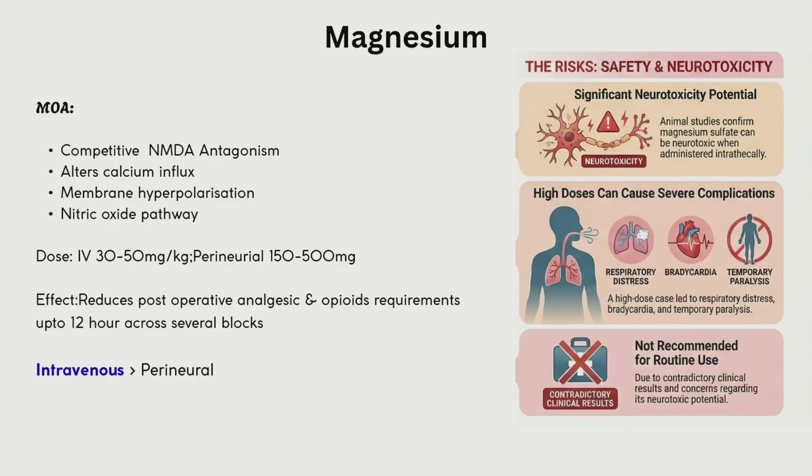Coming to magnesium, the main mechanism of action that we think prolongs the duration of blockade is competitive NMDA antagonism, which alters the calcium influx, membrane hyperpolarization and the nitric oxide pathway. The dose is 30 to 50 milligram per kilogram intravenously, and 150 to 500 milligram can be used perineurally.